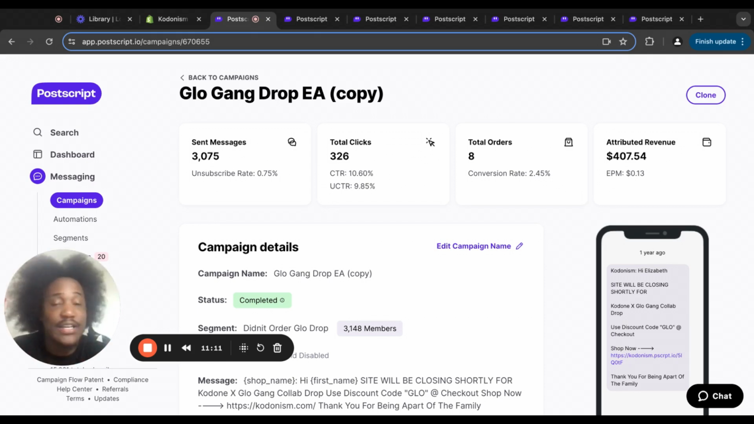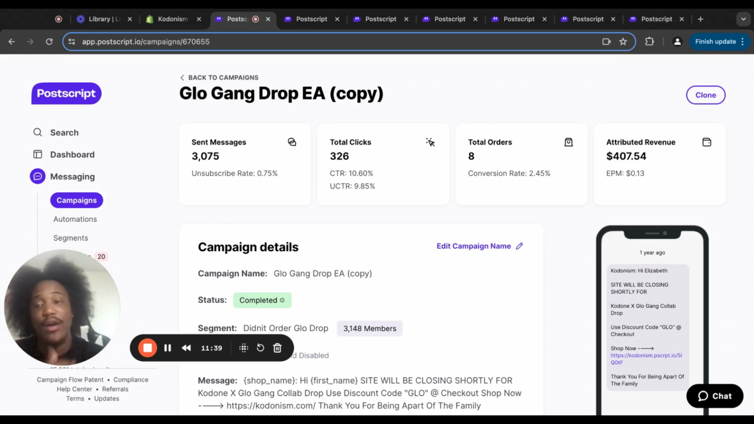I don't know, because there's many reasons why people don't check out. Either it sells out, they don't want the item, or price. So if it's not sold out and they still want the item, I'll just give them a little discount. And as you can see, I sent 3,000 messages right here. Only 326 people clicked after that, and only 8 people ordered. So either the items they wanted weren't available, or the discount wasn't enough for them. That's why they didn't place that order.